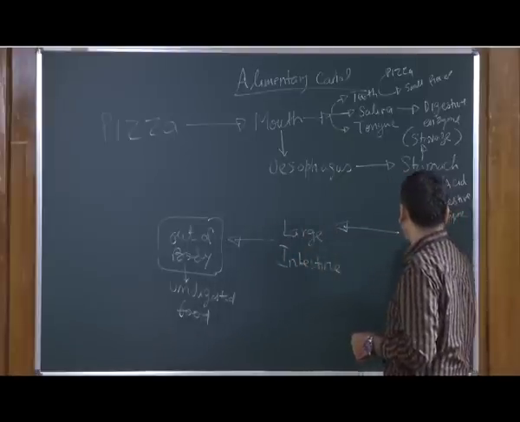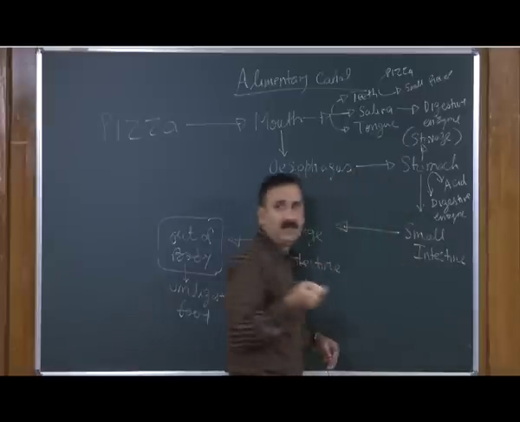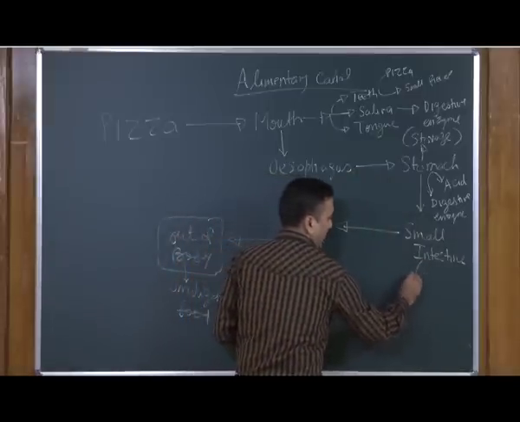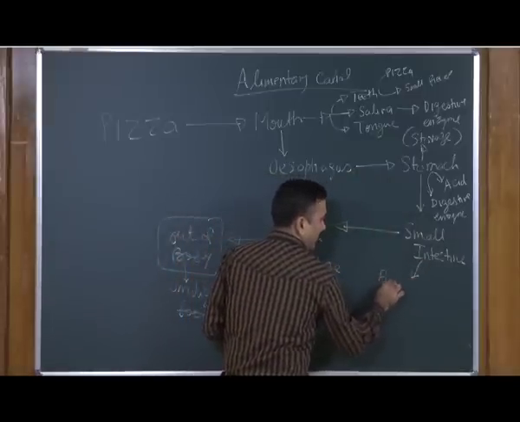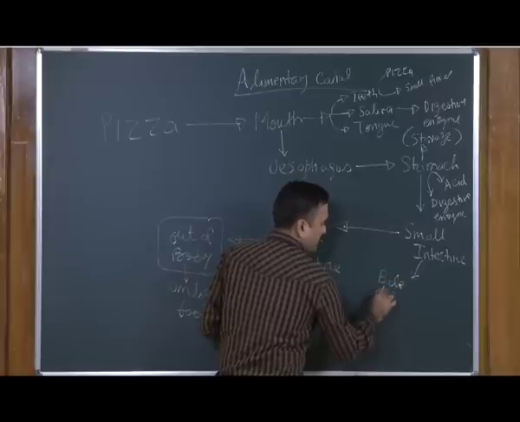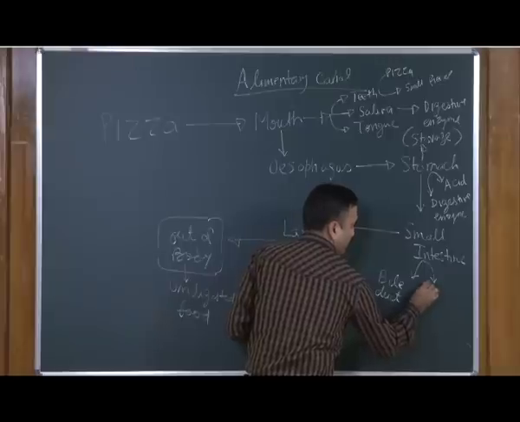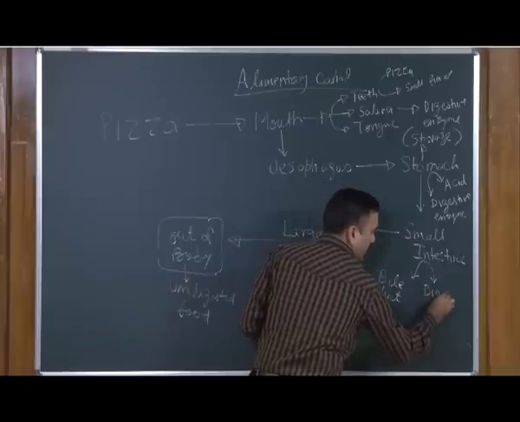After this it enters into the small intestine, and in the small intestine you have the opening of bile ducts, and you also have the opening for the digestive enzymes.